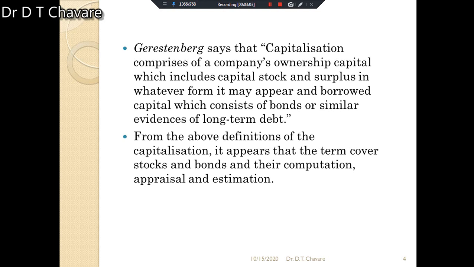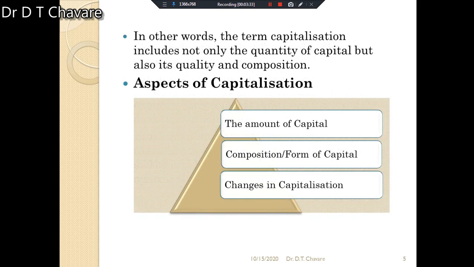From the above definitions of capitalization, it appears that the term covers stocks and bonds and their computation, appraisal and estimation. It means we can understand the concept of capitalization.